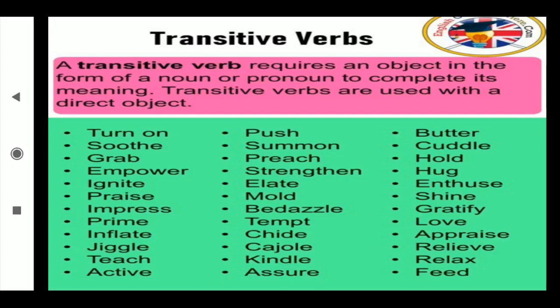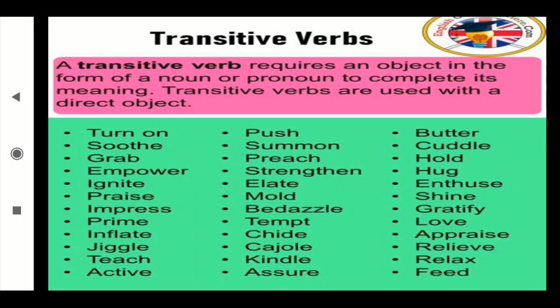I ate mango. What did I eat? I have asked a question to the verb eat. What did I eat? Mango. Okay, I am getting the answer mango. What action have I done? And that action's impact has happened on which object? On the mango. When I am getting this answer, mango, this ate goes for the transitive verb. It means transitive verbs always come with an object. Okay, and intransitive verbs do not come with an object.